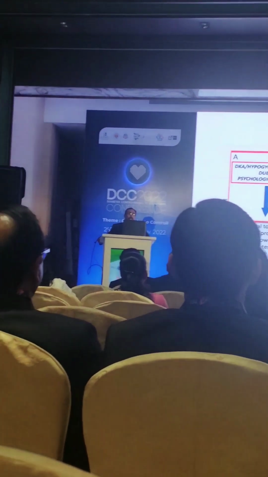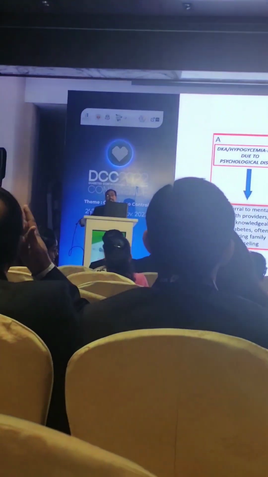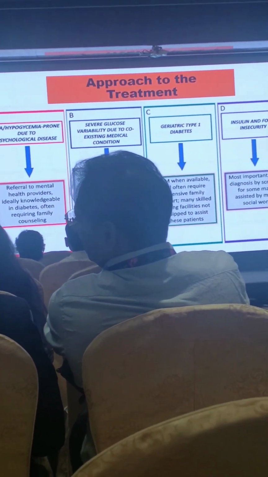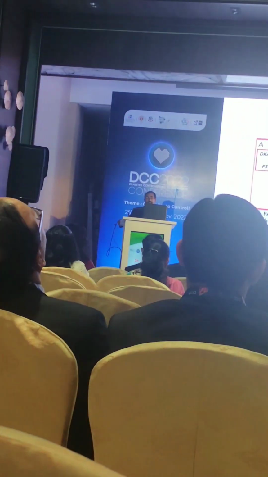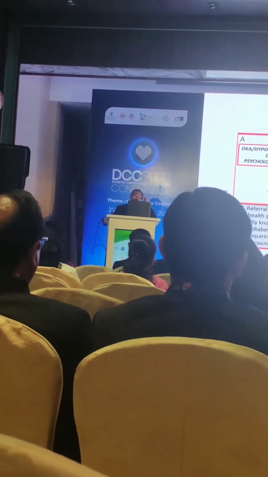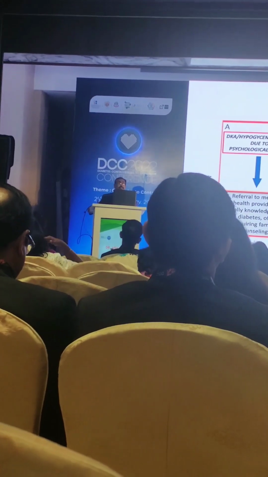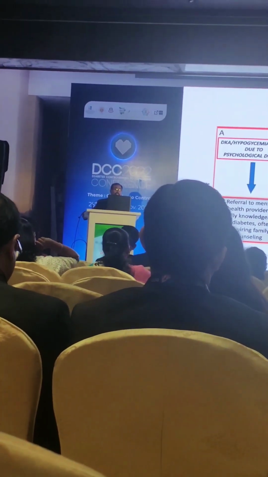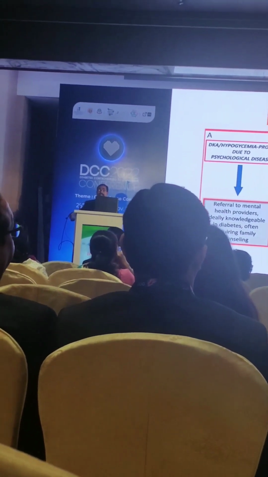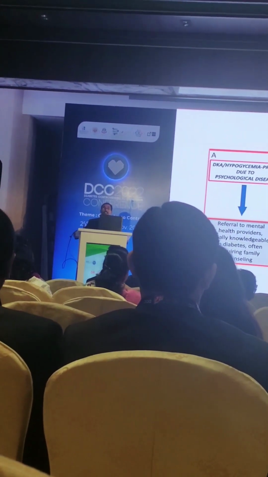The first one is psychological disease. If a younger lady has psychological disease, then you should consult a psychiatrist, and that psychiatrist also should know certain parts of diabetes. It's a particular case, and you will have to treat hand in hand along with the psychiatrist. Second one is severe glucose variability due to coexisting medical diseases or certain medications or drugs. So you will have to identify those diseases, or you will have to cut down the dosages of those medications. Third one is geriatric type 1.